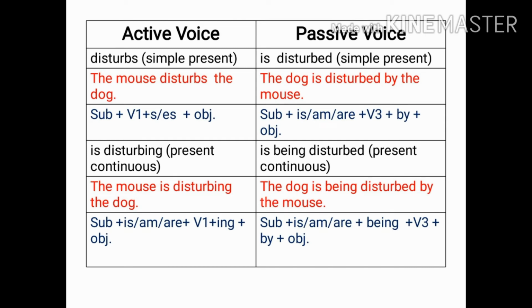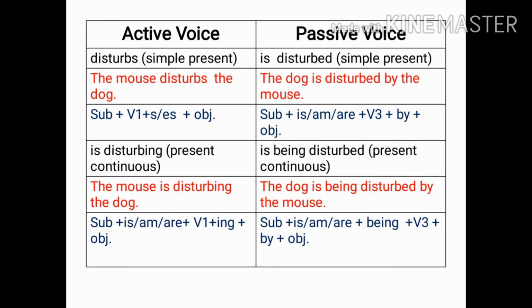Students, let's learn how the verbs will change from active voice to passive voice. For example, if disturbs is written in active voice in simple present, it will become is disturbed in passive voice. Let's do an example. The mouse disturbs the dog. The dog is disturbed by the mouse. So how have we changed it? In active voice, subject plus first form of verb plus s or es plus object. And we have changed it into passive as subject plus is/am/are plus verb third form plus by plus object.